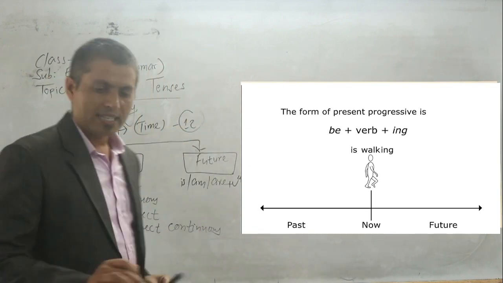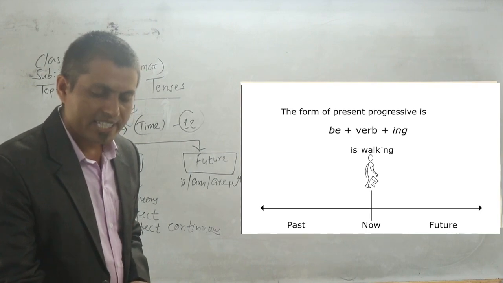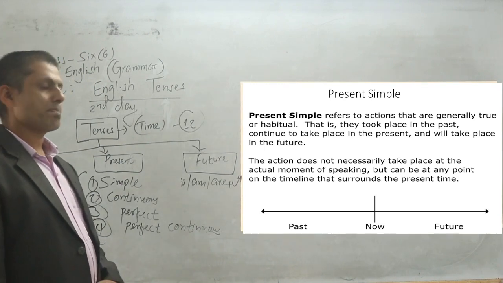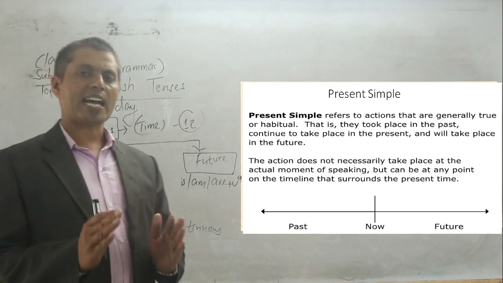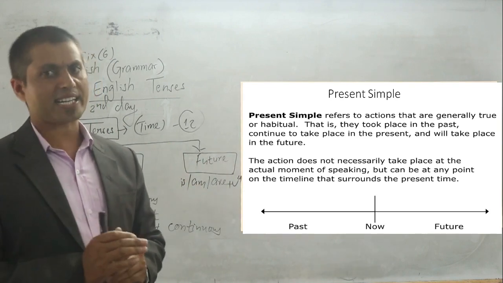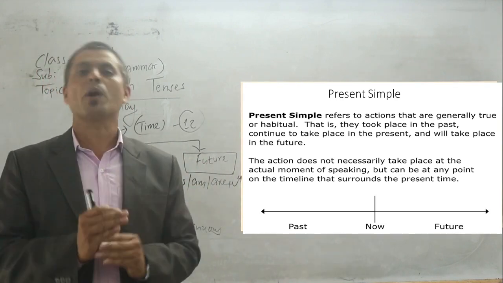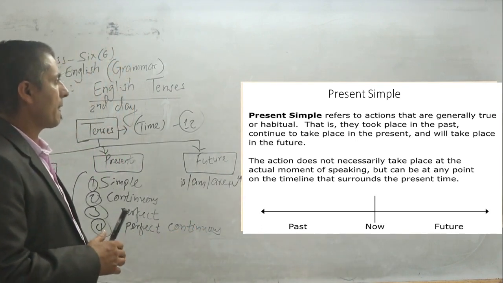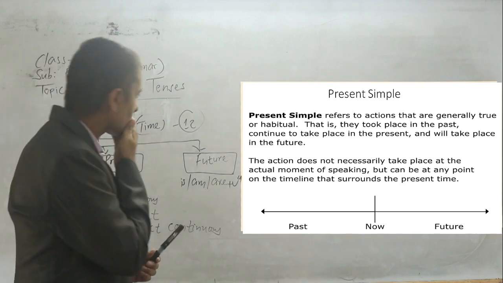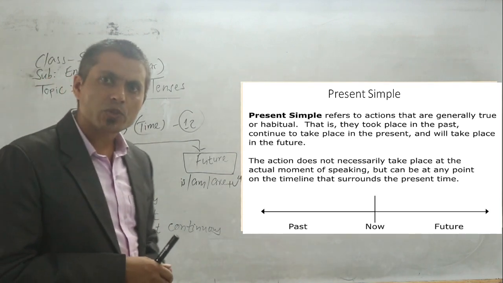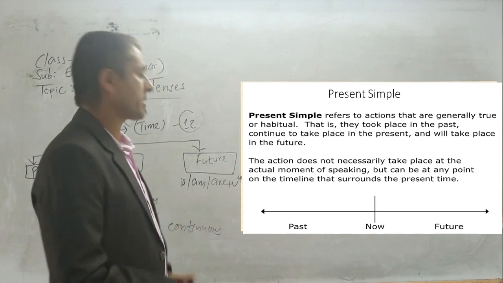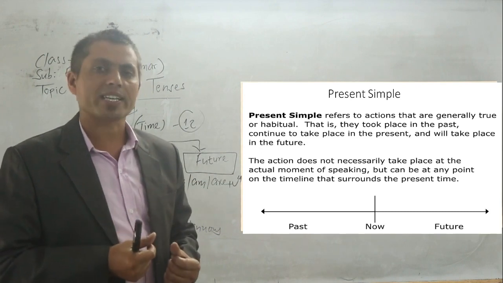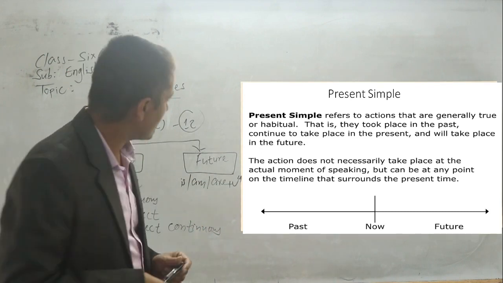Okay, now let's have a look at the next one. Now we start present simple. Just before this, I revised the previous lesson that I taught you, and today I made you clear about it. Now we are going to start present simple. I already told you why I chose present continuous first: because it is the easiest one, which students or many people learn intuitively. So I started from the easiest one.